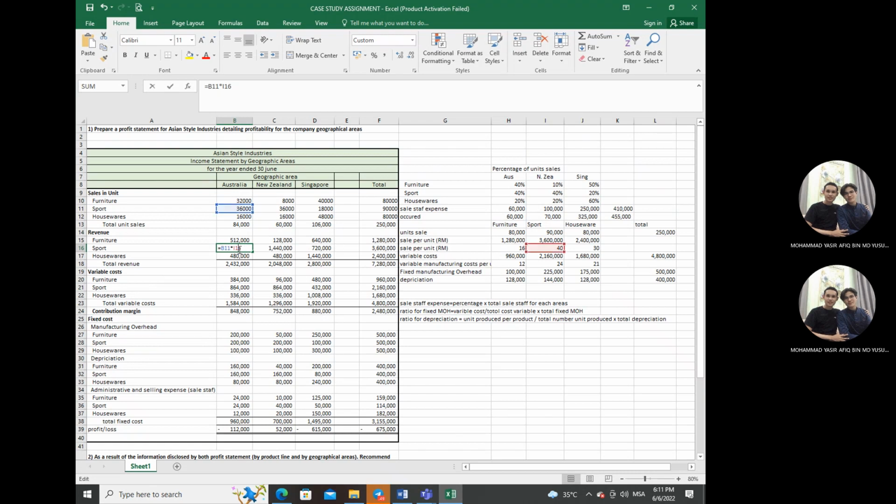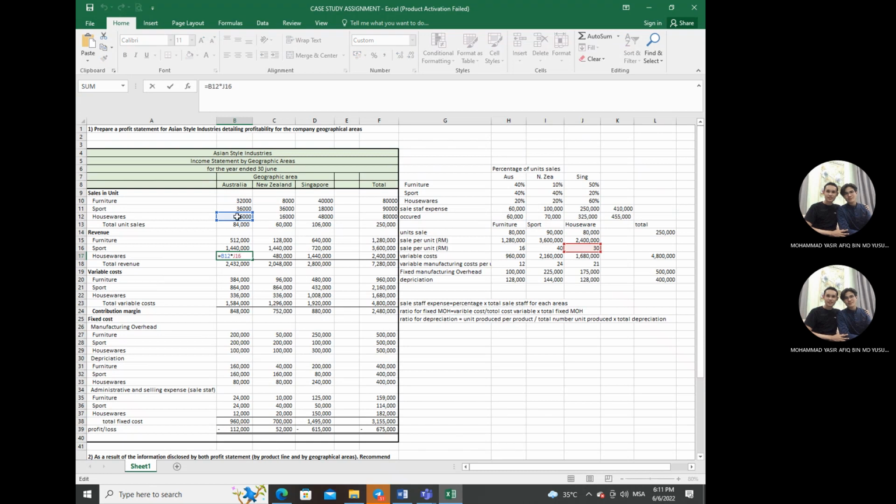For sports, we take 36,000, multiply by the sales per unit of 14 ringgit, and we get 1,004,400 ringgit.